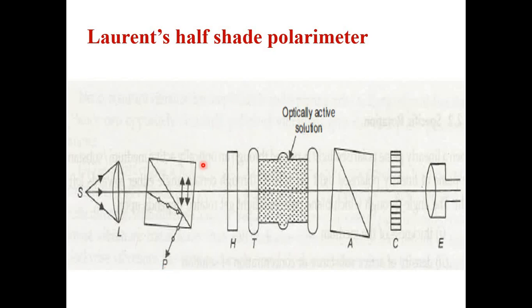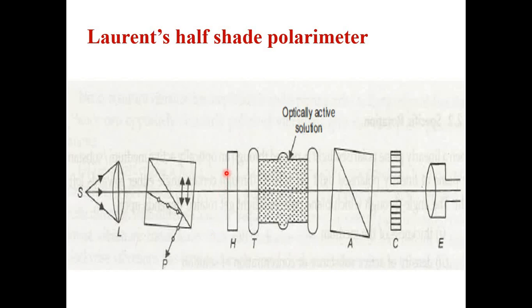Okay, next to that, here you can see a vertical strip, and that vertical strip is denoted with the letter H. H stands for half shaded plate. Now what is a half shaded plate? Basically it is nothing but a glass plate.